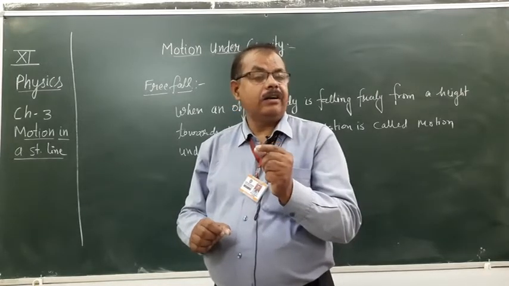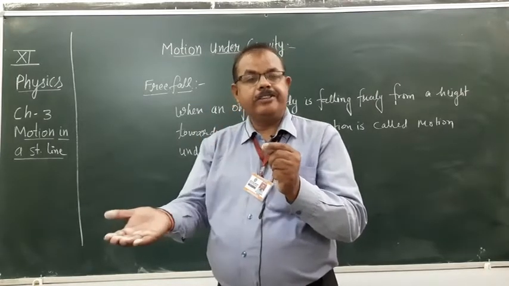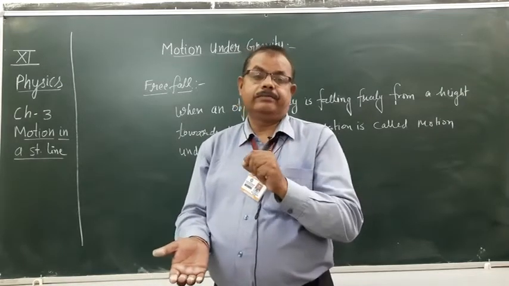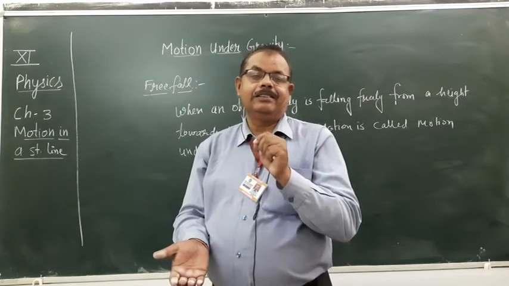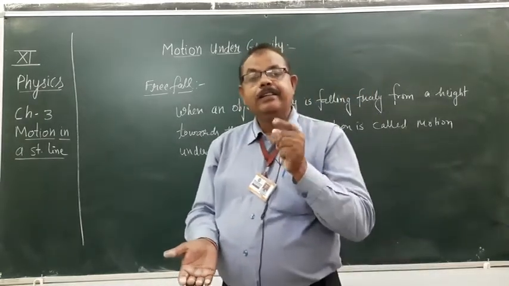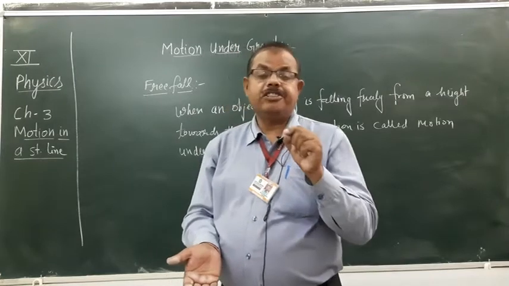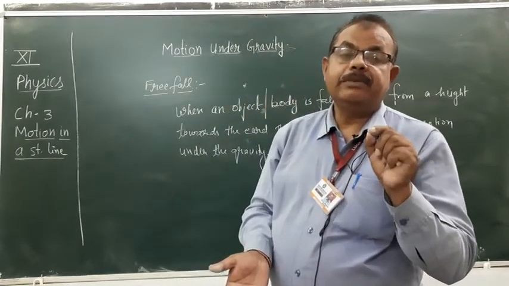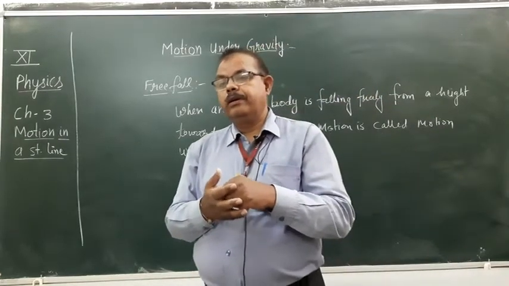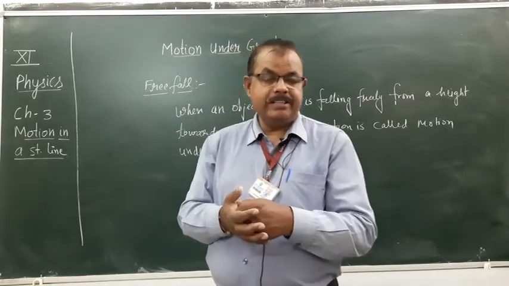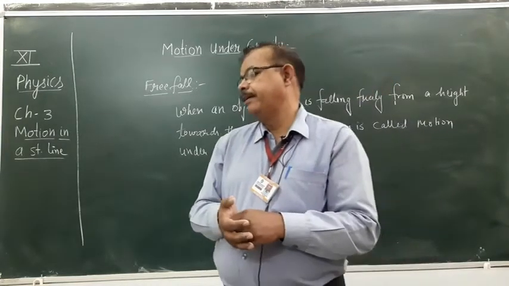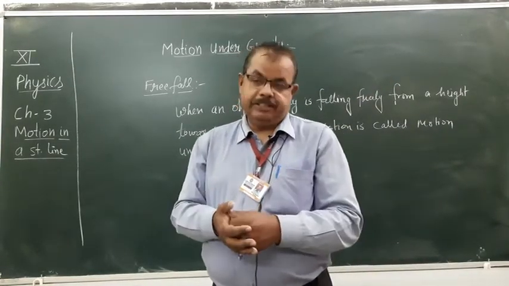Actually this is acceleration, but this acceleration is due to earth, due to gravity. So this acceleration is called acceleration due to gravity. The value of this acceleration is 9.8 meter per second square in SI system, or in CGS system its value is 980 centimeter per second square. So this is the value of g.